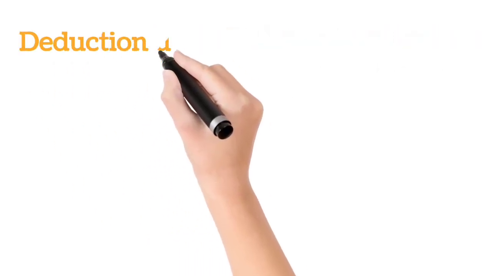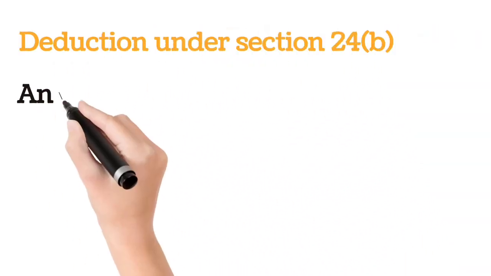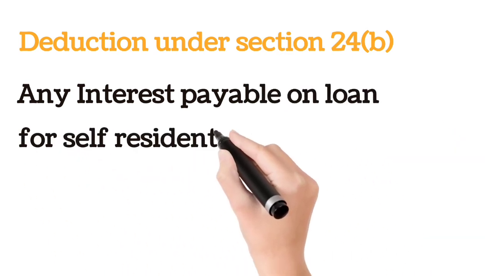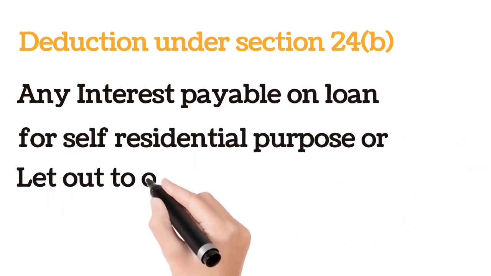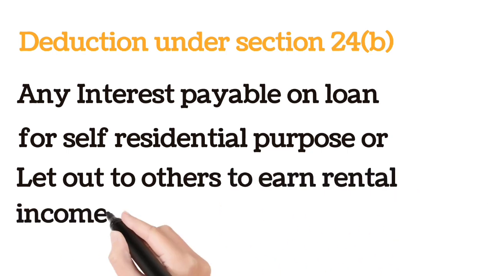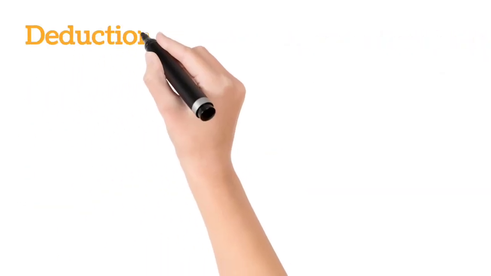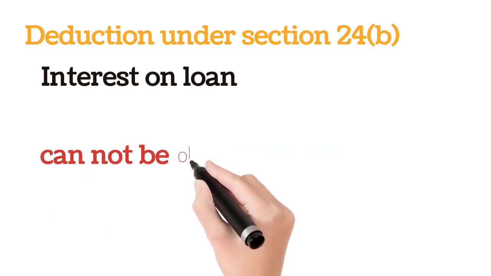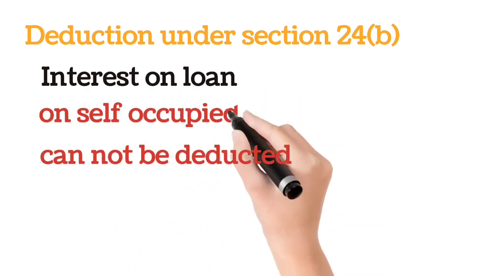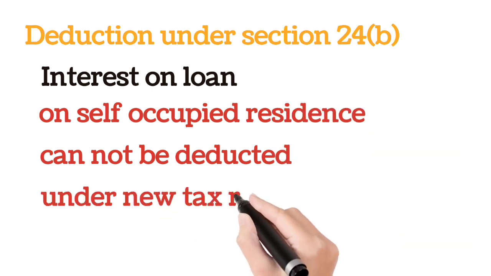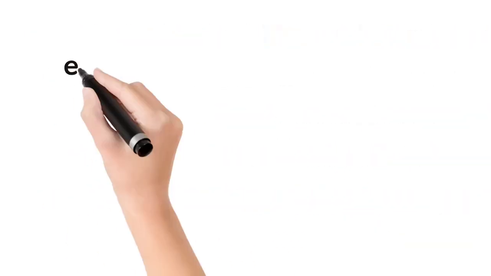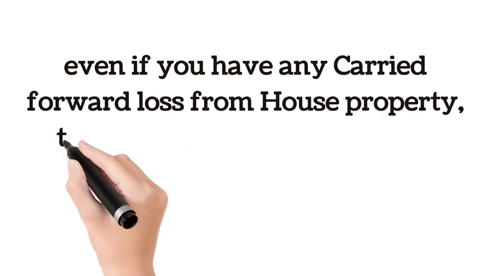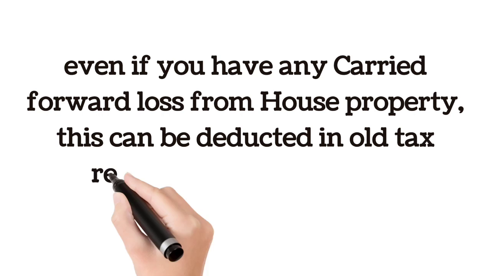In this section, interest payment on loan availed is available as a deduction from house property income, whether the house is occupied for self-residence or let out to others, in the old tax regime. However, if it is occupied for self-residence, then the deduction for the interest portion cannot be claimed in the new tax regime. Even if you have any carried forward loss from house property, this can be deducted in the old tax regime up to 8 years.